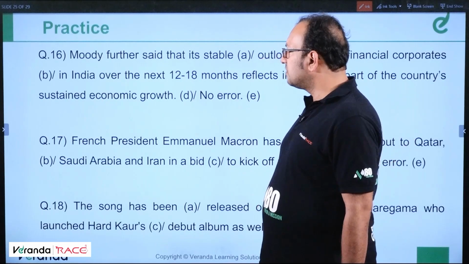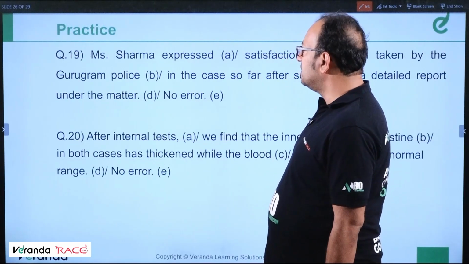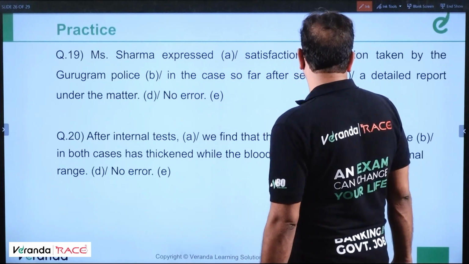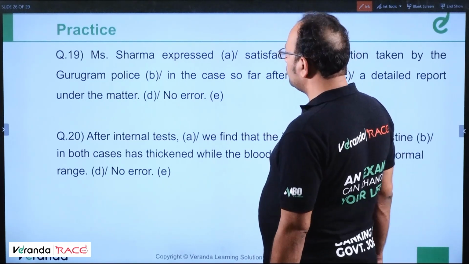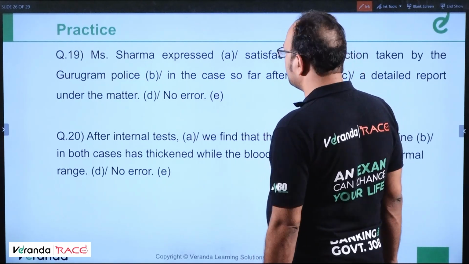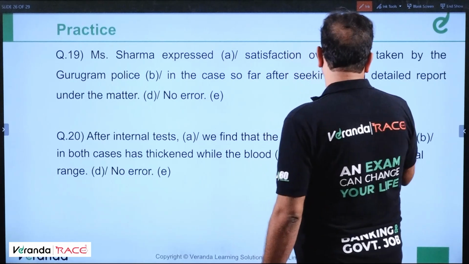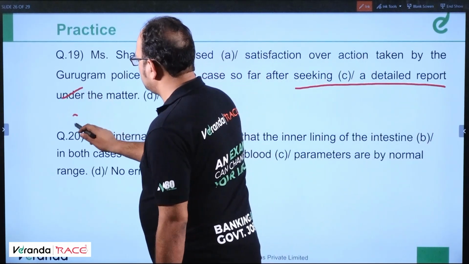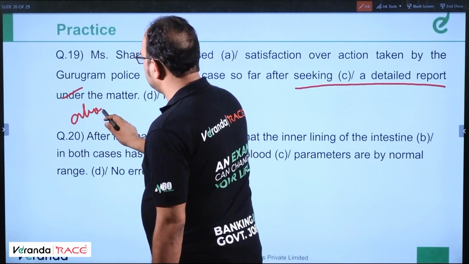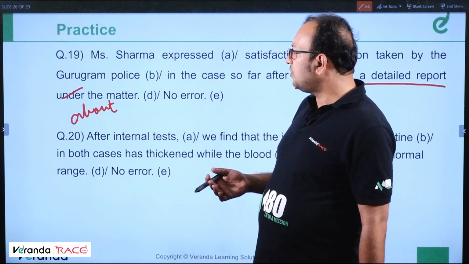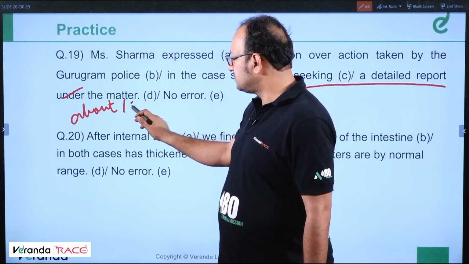Moving ahead, question number 19. Miss Sharma expressed satisfaction over action taken by Gurugram police in the case so far after seeking a detailed report under the matter. Okay, seeking a detailed report about the matter, not under the matter. I seek a report about something or report of something.